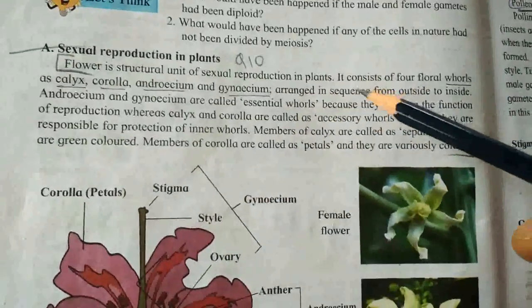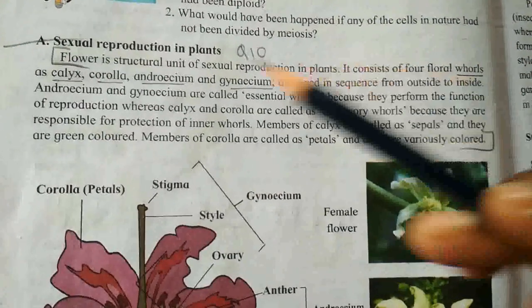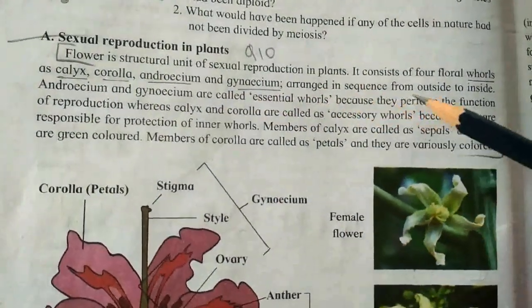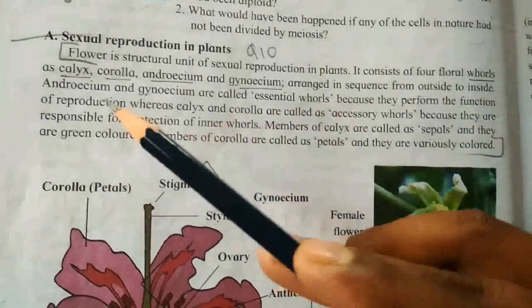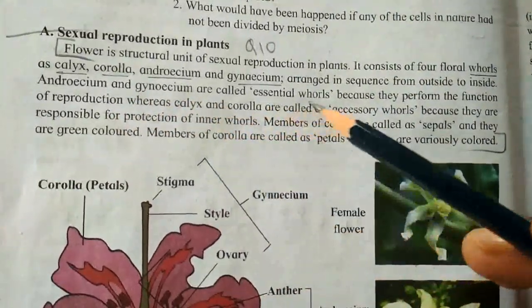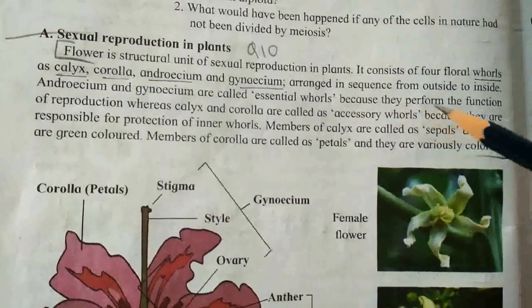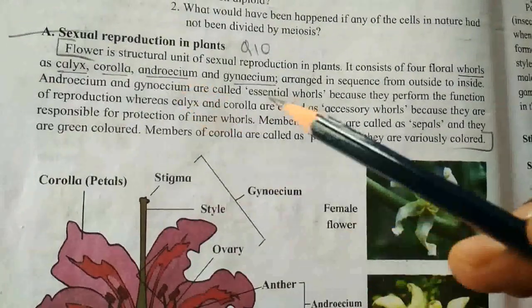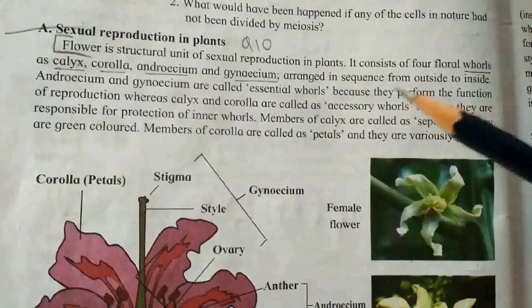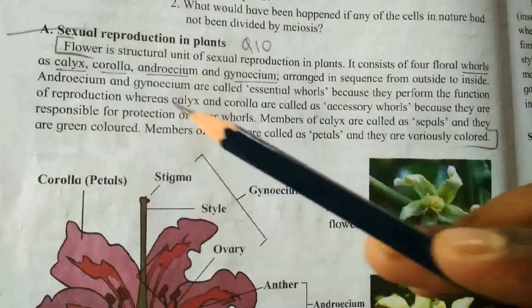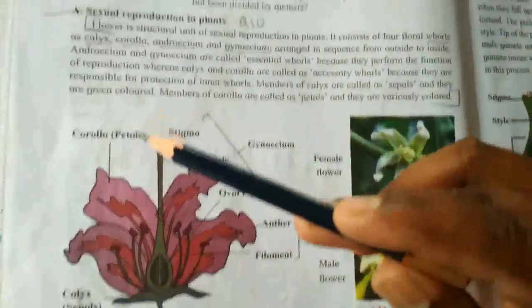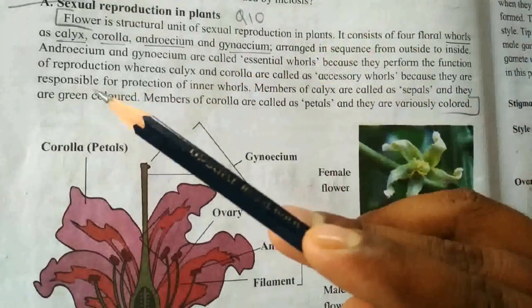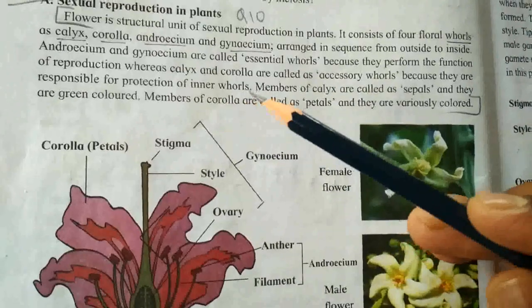So the flower consists of four floral whorls: calyx, corolla, androecium and gynoecium, arranged in sequence from outside to inside. Androecium and gynoecium are called the essential whorls because they perform the function of reproduction, whereas calyx and corolla are called accessory whorls because they are responsible for protection of the inner whorls.